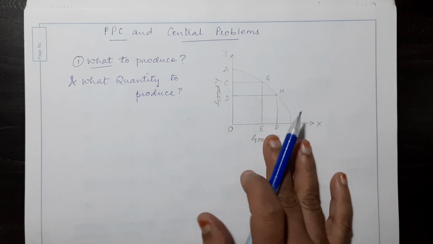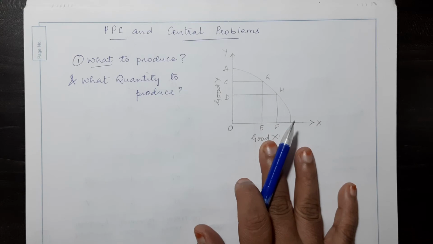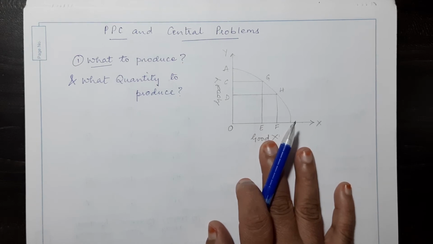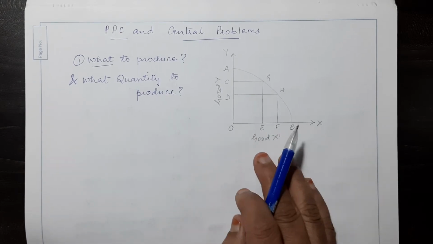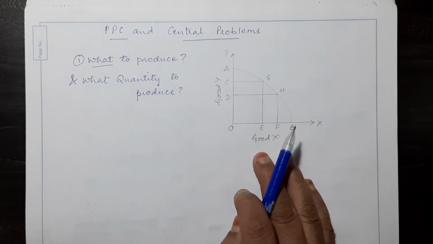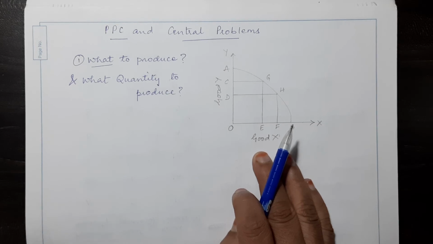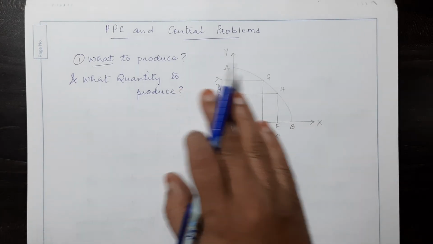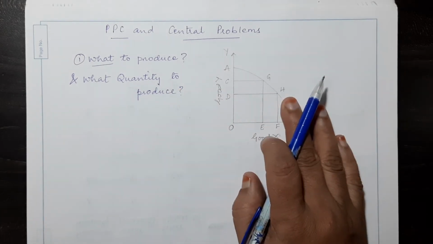Keeping the assumptions in mind. What were the assumptions? That the resources are given to us, which are limited, and they are fully utilized, and the technology that is used is constant. And one more very important thing is that you can transfer the resources to produce the other good in the combination. So now let's see what to produce.